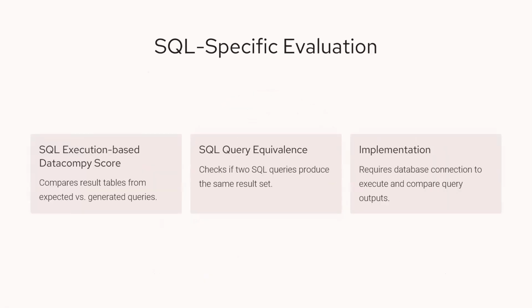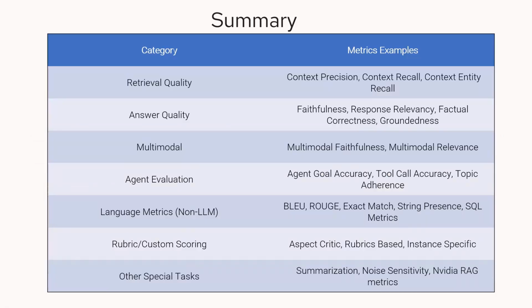And we also have other metrics such as SQL specific evaluation. If you are asking for some query output, you can measure it with SQL specific metrics such as SQL execution based datacompy score, SQL query equivalence, and implementation. In the case of implementation, we are looking for a database connection in the pipeline to compare the actual output by executing the query. However, it is need-based: whenever you use SQL in your prompt or expect SQL queries in the answer, then you should be using this.